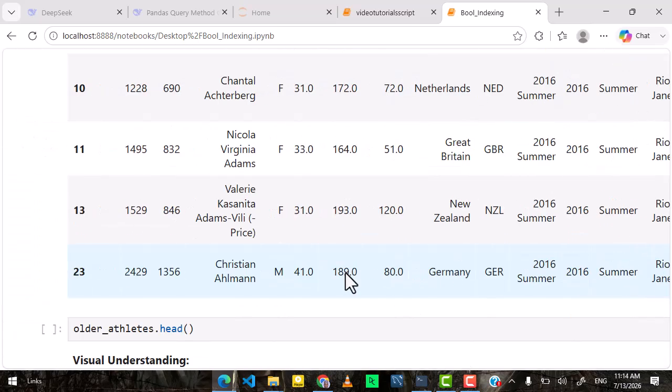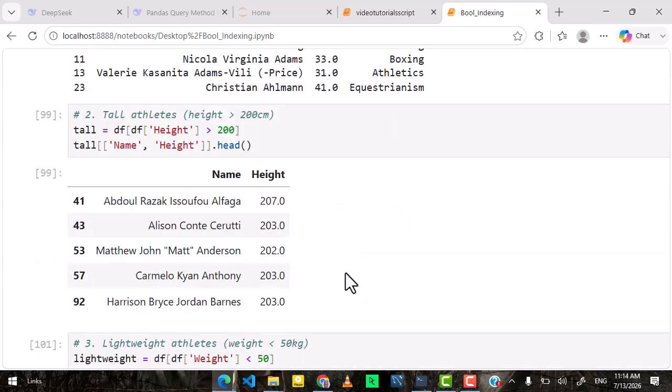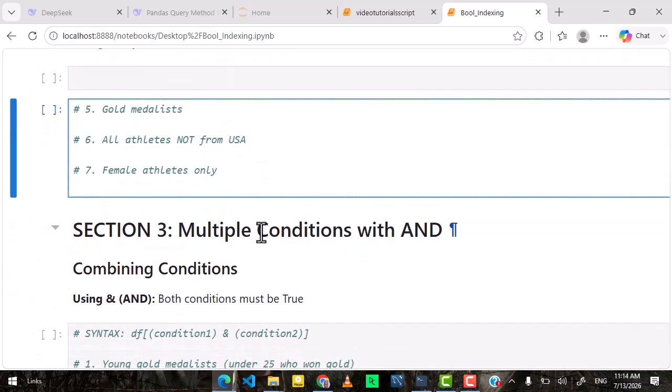So you would like to see athletes that got the gold medal. How do you go about this? It's very simple. Let's call it gold, and then it's going to be DF, right? We are filtering the data frame, and this is the condition: give me the medal column, right, for where the entry is actually gold. So for all the gold entries, right?